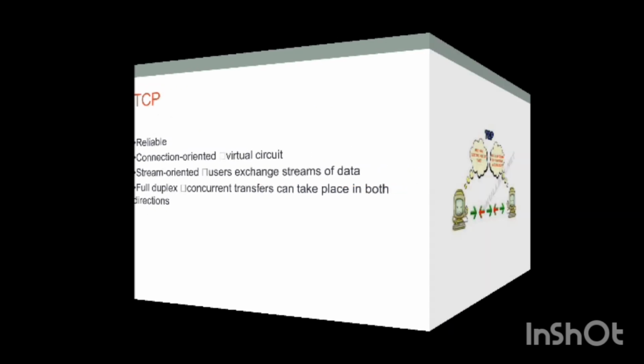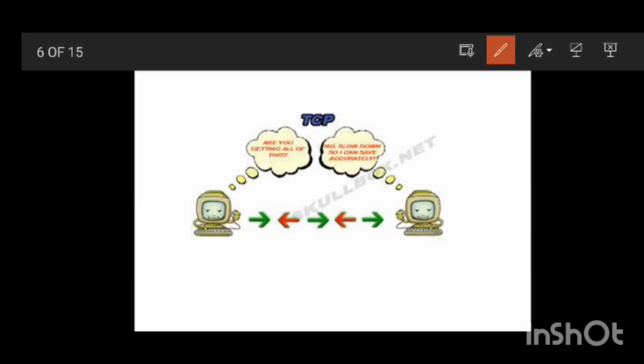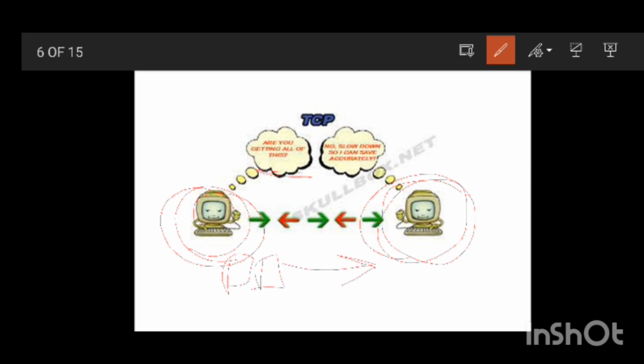Then comes TCP. As you can see in this diagram, there are two computers. One is sending packets and asks, are you getting all of these packets? It is asking the receiver. Then the receiver will reply, no, slow down, because I am not getting accurate packets or some packets are missing. So there is acknowledgement from the receiver in TCP about whether the packets are delivered or not. That's why it is a reliable protocol.